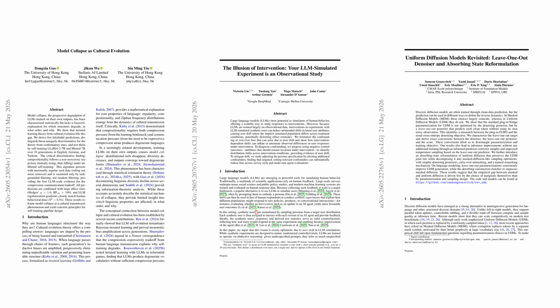From model collapse as a form of cultural evolution, to the hidden bias in simulated user studies, to new ways of improving diffusion-based language models. These results reveal that small design choices can dramatically change what our systems learn and how we trust their outputs.